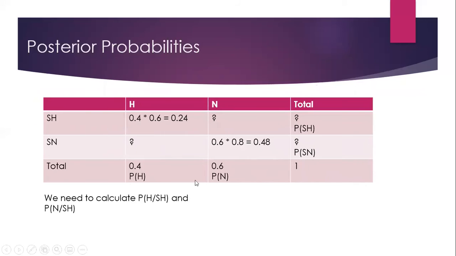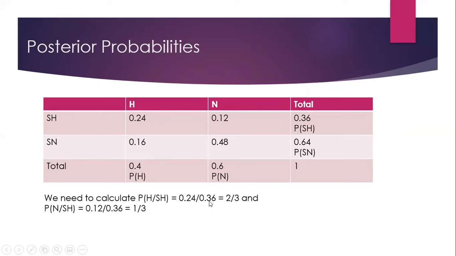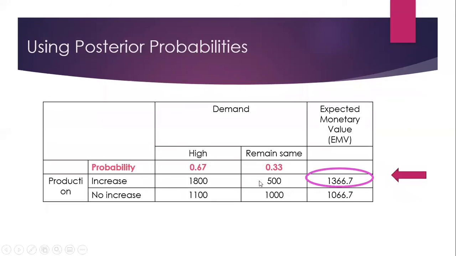So we do some calculations of probabilities to calculate the probability of high given that the survey predicts high, and the probability of normal given that the survey predicts high. Because our survey has predicted that demand is high, we need to calculate the conditional probabilities of high and normal demand. So this is the calculation. We write the calculated probabilities after the survey here and we calculate the expected monetary value.